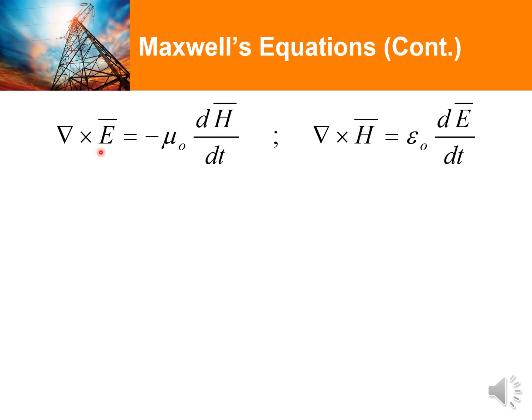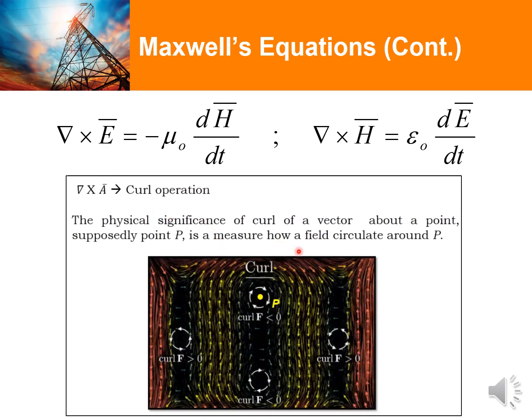The curl of a field represents a measure of how that particular field circulates a point of observation. Based on this relation, we can say that an existing electric field circulating a point of observation would result in the presence of a magnetic field that changes over time with respect to that point of observation. In this mathematical relation, we can say that the circulating magnetic field about a point of observation would result in an electric field that changes over time within that particular point of observation.